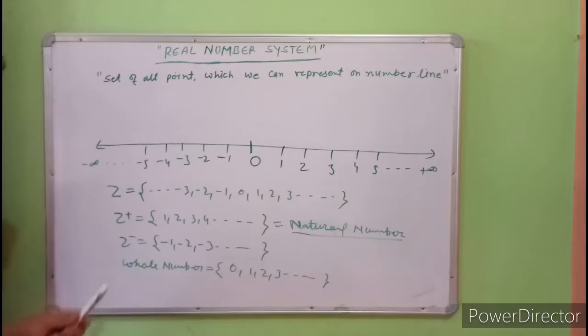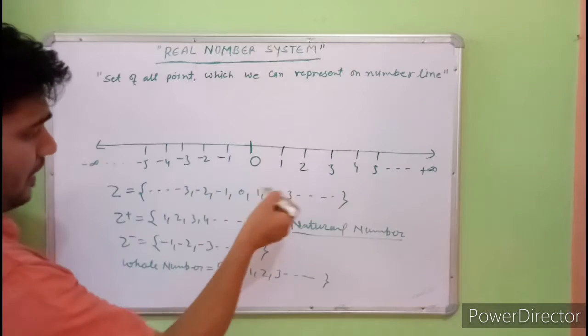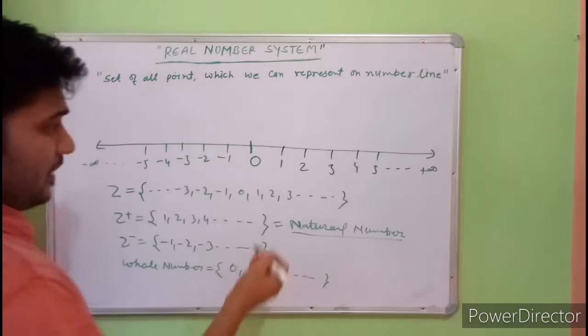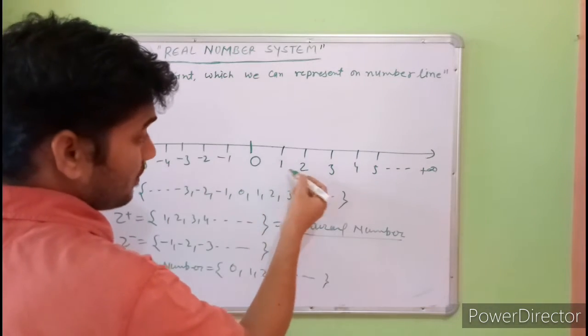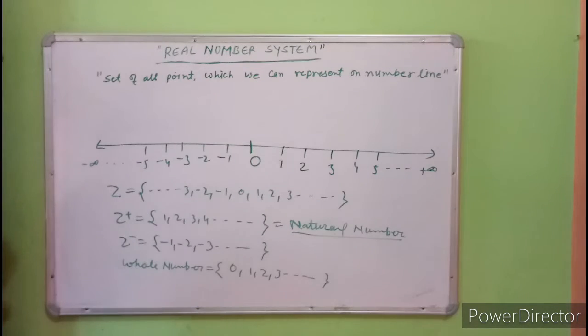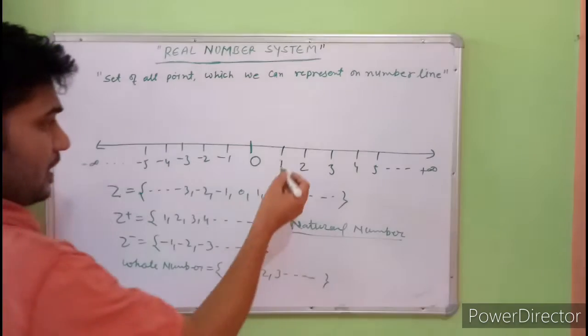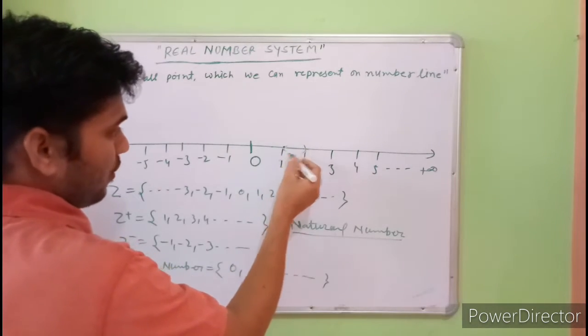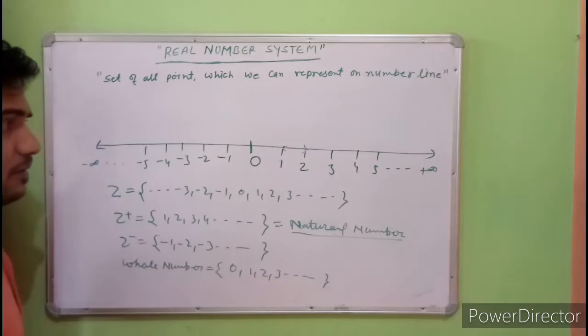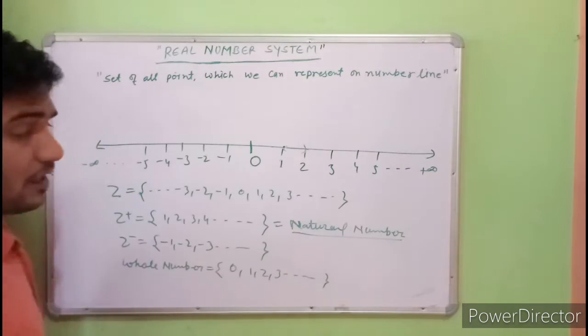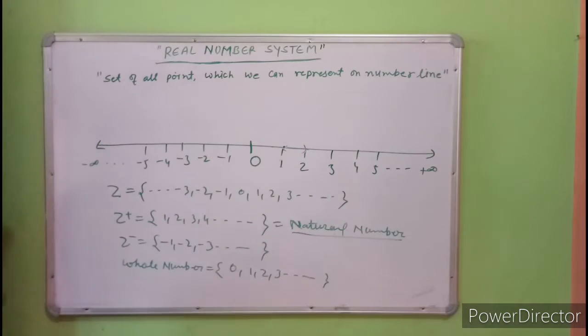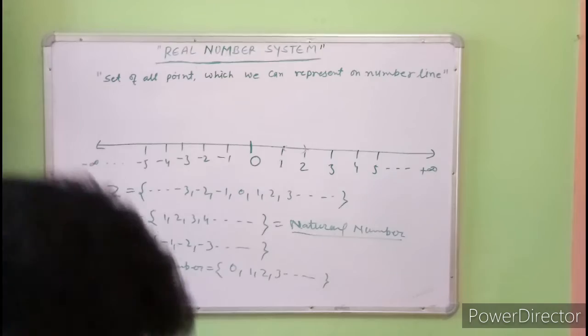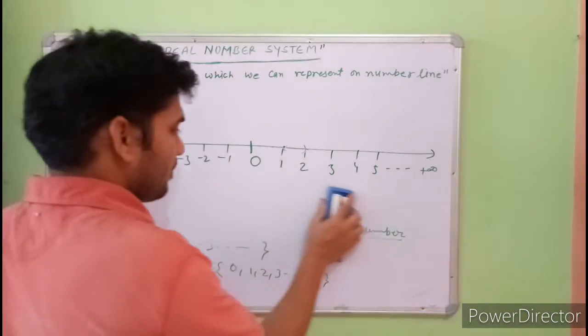And all these are integers, but between two integers there are infinite numbers, decimal numbers. We cannot imagine how many numbers there are between two integers. There are infinite numbers between two integers. And now we will discuss rational numbers.